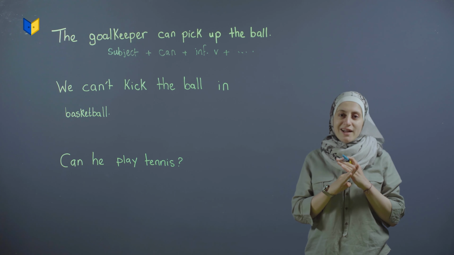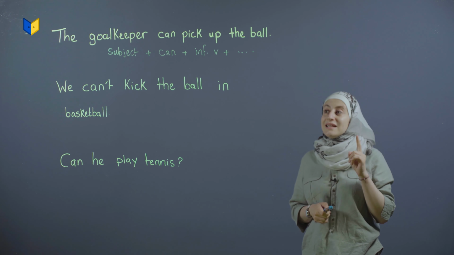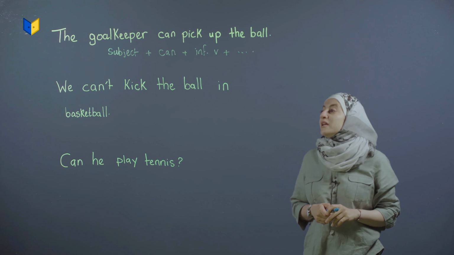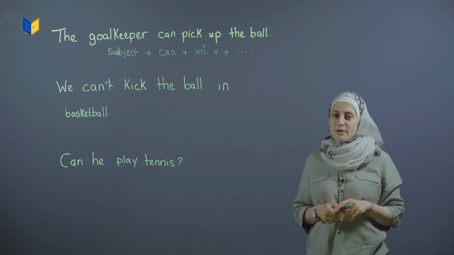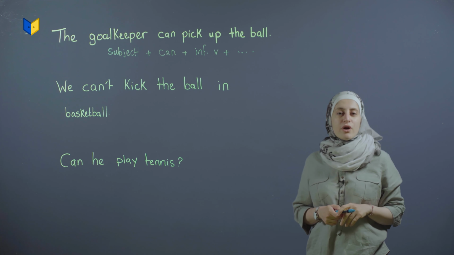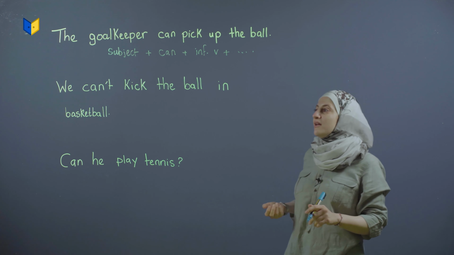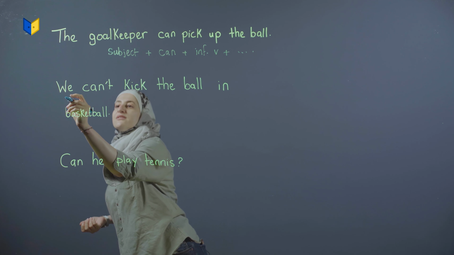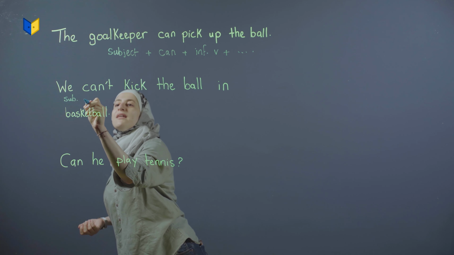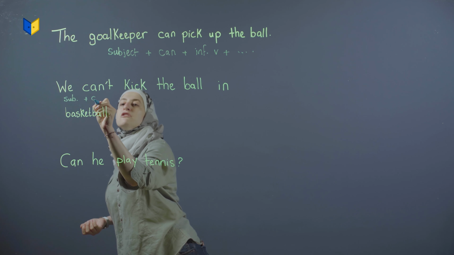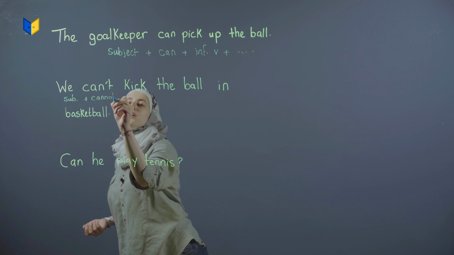Can't. You can't. Let's look at the second example. We can't kick the ball in basketball. Can't is a contraction of cannot. What do we mean by contraction? We mentioned it before. اختصار. So, we, مجموعة, is your subject here. So, I'm going to write subject, a small subject, because we don't have space. And then, I'm going to write cannot or can't. Cannot, as you can see here.